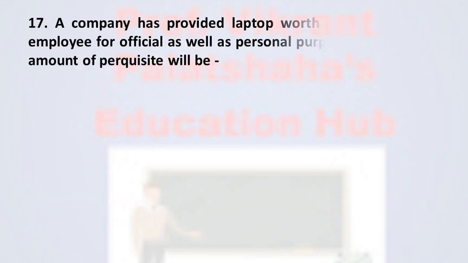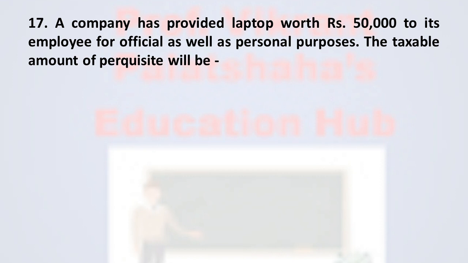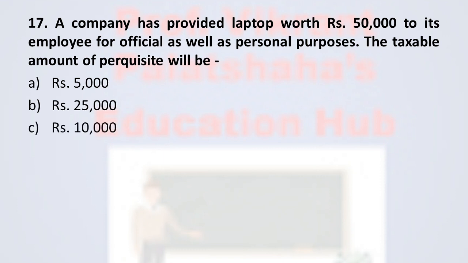Next, question number 17. A company has provided a laptop worth rupees 50,000 to its employee for official as well as personal purposes. The taxable amount of perquisite will be: option A, rupees 5,000; option B, rupees 25,000; option C, rupees 10,000; and option D, rupees nil. So the correct option is option D, nil. Any kind of laptop facility provided by the employer to the employee is a fully exempted perquisite.